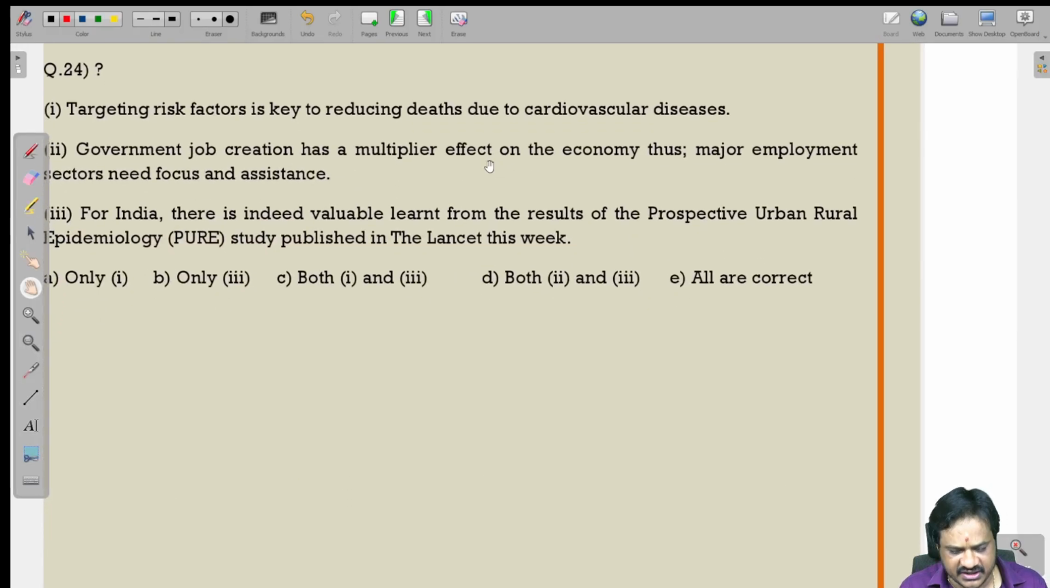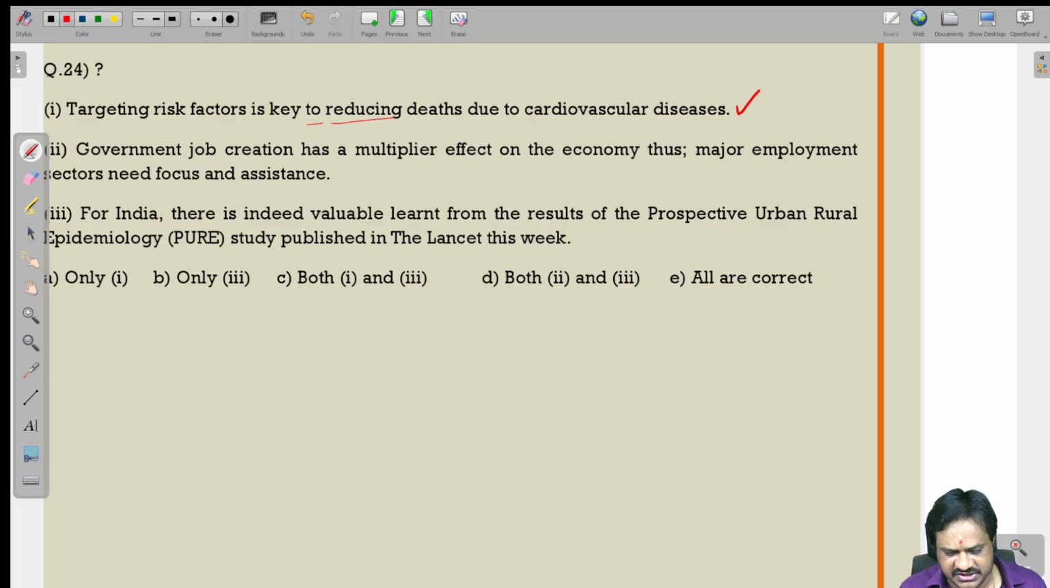Targeting risk factors is key to reducing. I already told you in the previous sentence that after "to" we should use the ing form or the first form of the verb. So "to reducing" is correct only. To reducing deaths due to cardiovascular diseases.